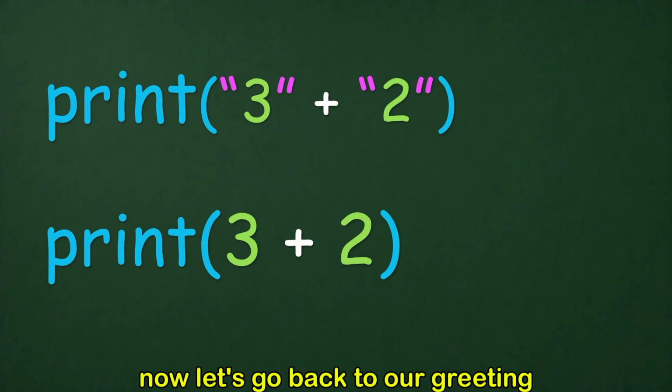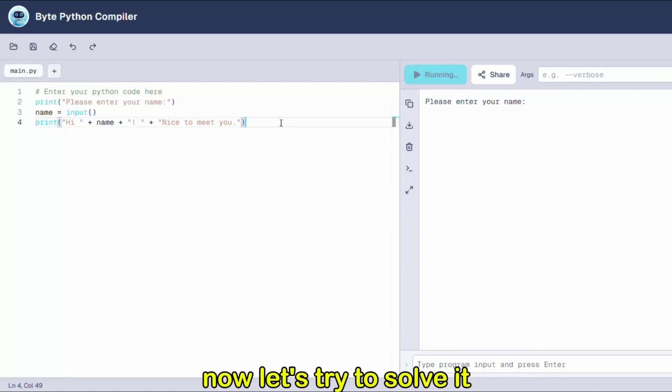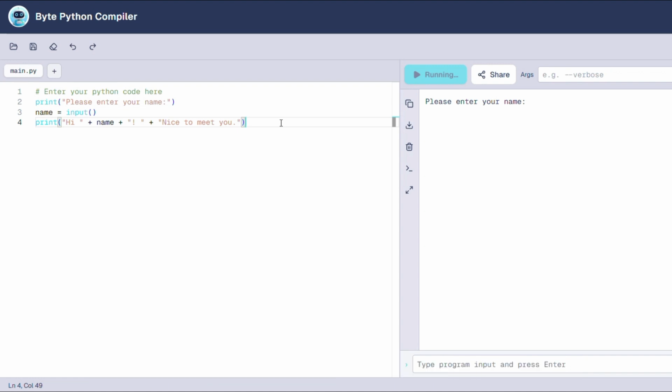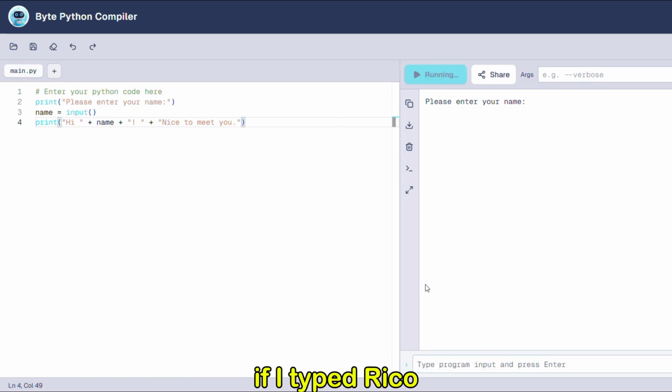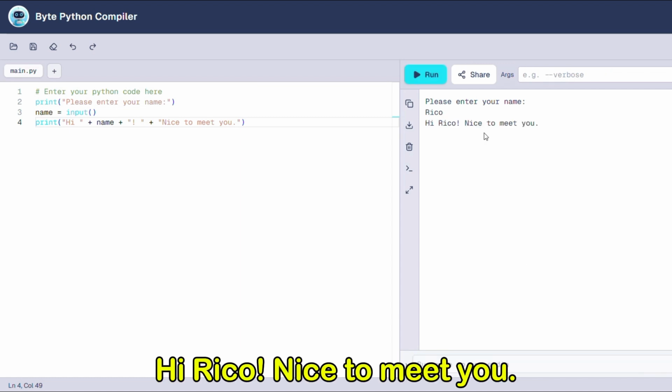Now, let's go back to our greeting program and solve the mystery we started with. Do you remember this line from our greeting program? Last lesson, we discovered that this program worked perfectly. If I typed Byte, Python says, "Hi Byte, nice to meet you." If I typed Rico, Python says, "Hi Rico, nice to meet you."